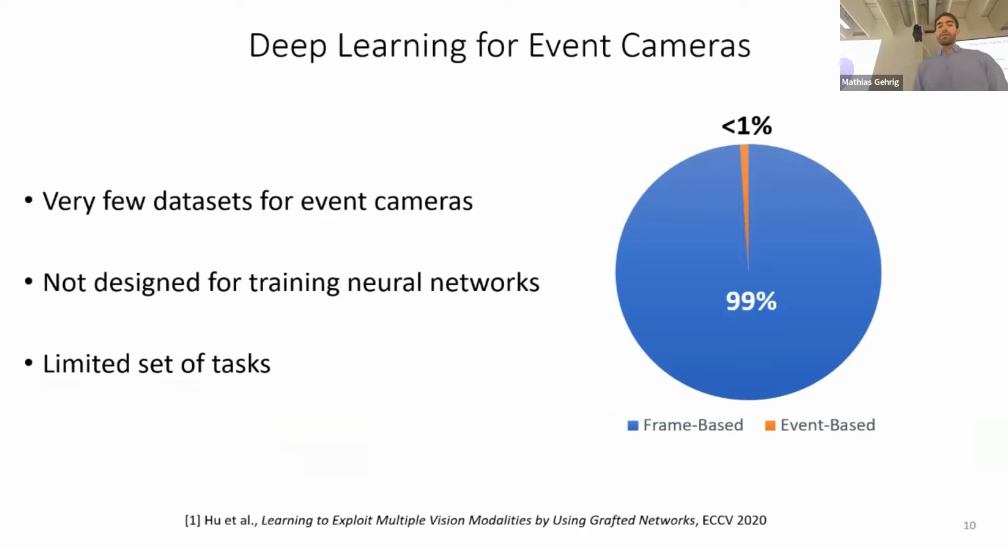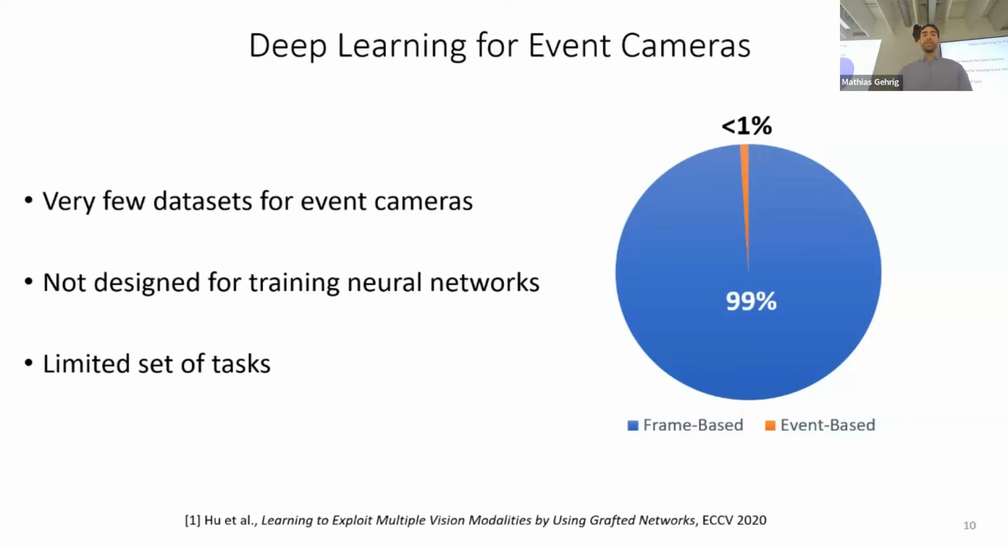So why are datasets so important for deep learning? This is because when we want to train neural networks on data, we need vast amounts of data to train them on. Unfortunately for us, if you want to work with event cameras, less than 1% of open source computer vision datasets have events as part of them. And of those, many are not designed to be useful for training neural networks. This also limits the set of tasks we can look at or explore as researchers.